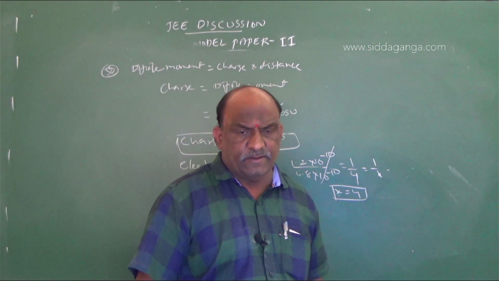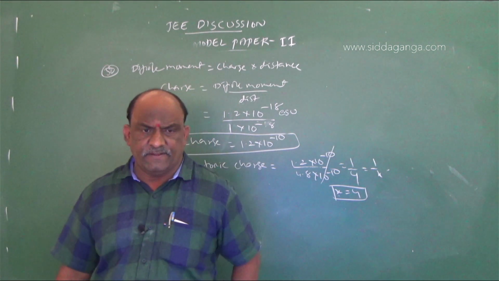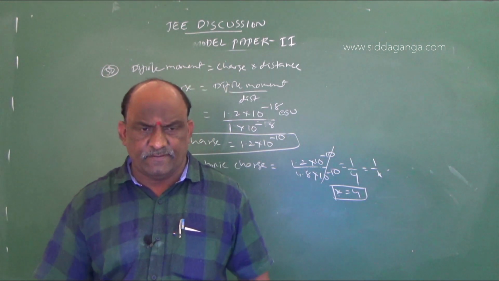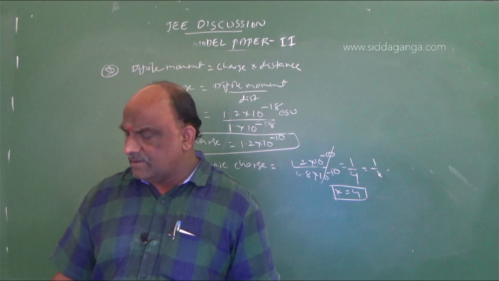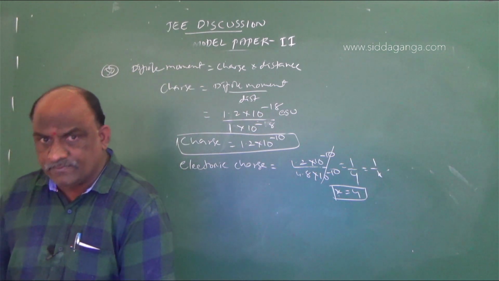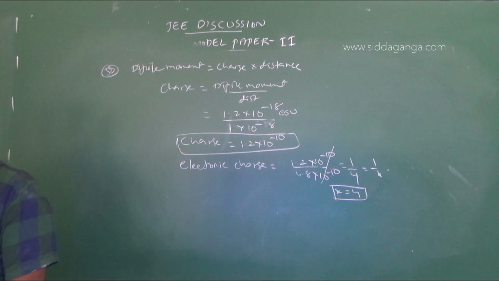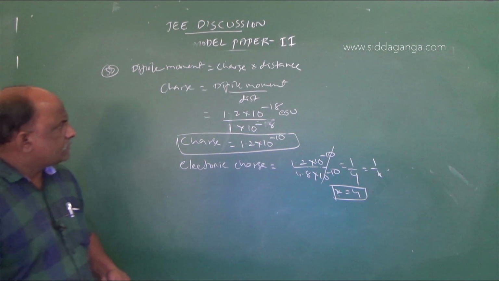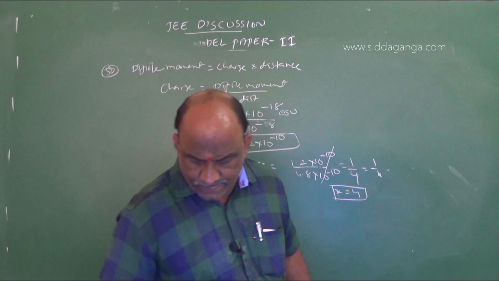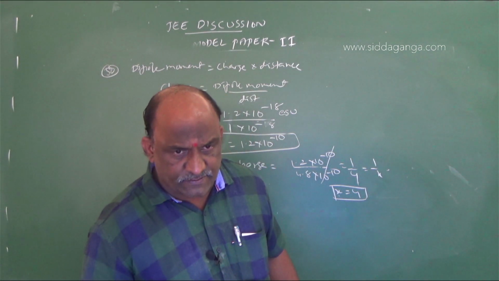So we make one correction regarding this. The fraction of an electronic charge is 1 by x.